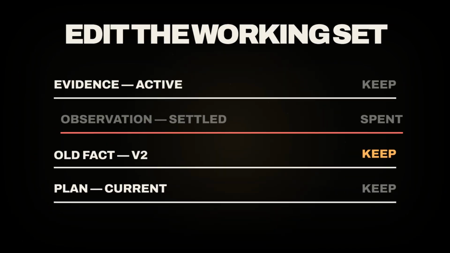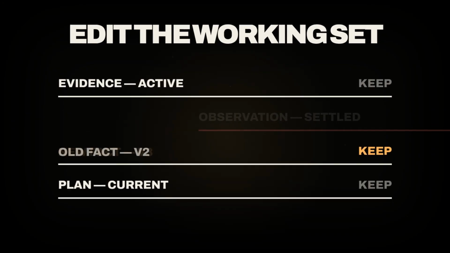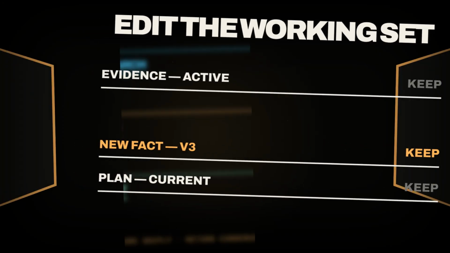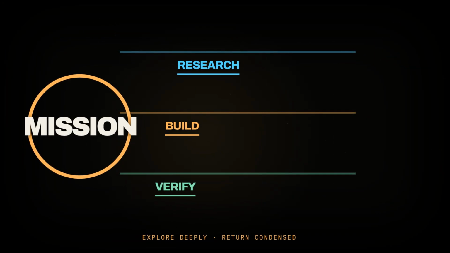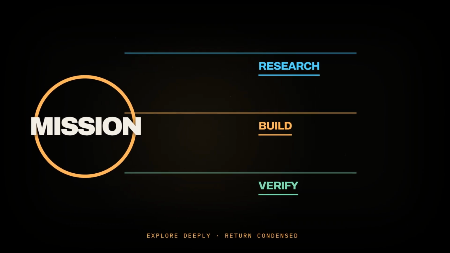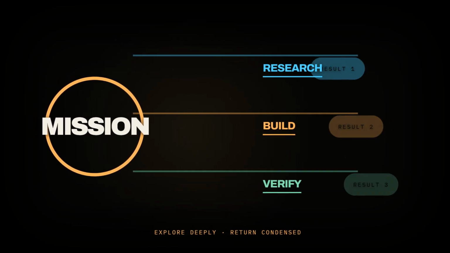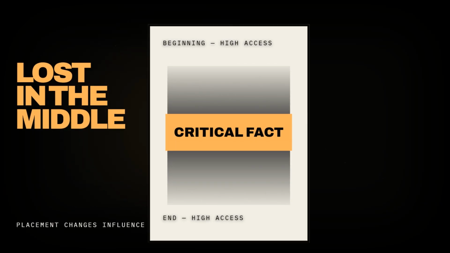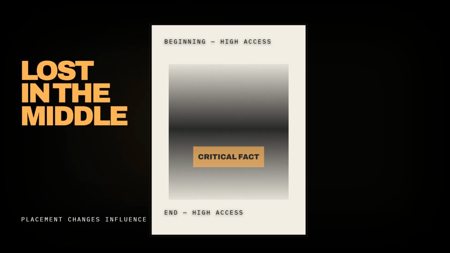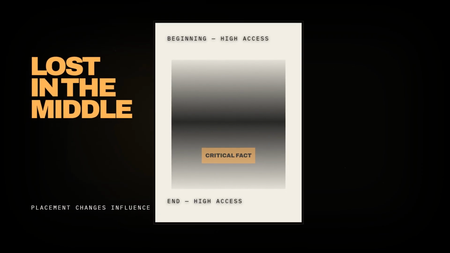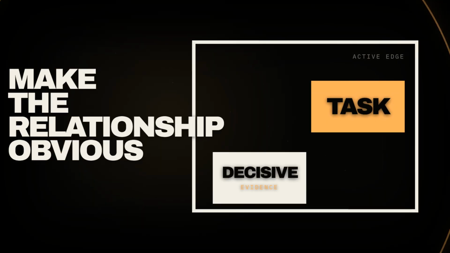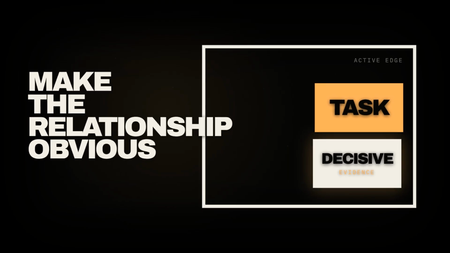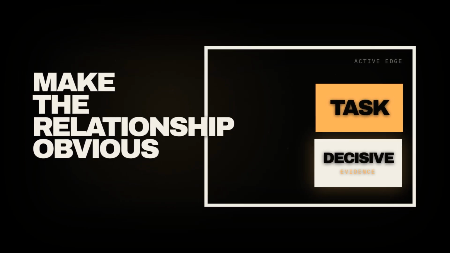A strong agent edits its own working set. It keeps evidence that still affects the plan, discards observations that are settled, and updates beliefs when newer facts arrive. Complex work can also be separated into focused subtasks with clean contexts. Each specialist explores deeply, then returns a condensed result instead of flooding the main agent with every intermediate step. Ordering matters. Research has found that relevant information buried in the middle of long inputs can be used less reliably than information near the beginning or end. So place the task, constraints, and decisive evidence where their relationship is obvious. Do not assume that simply fitting a fact somewhere inside the window makes it influential.